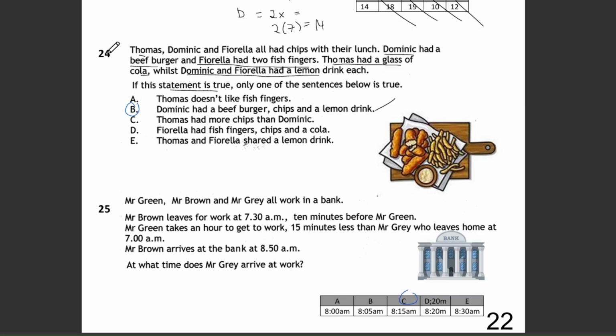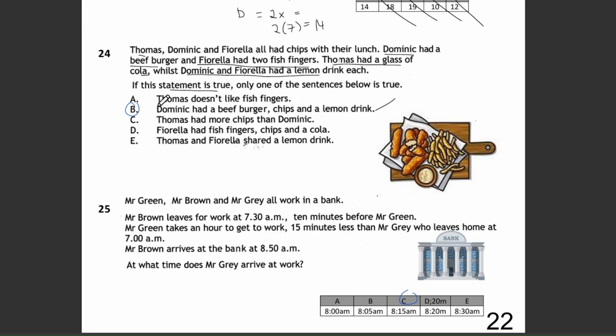Question 24. Thomas, Dominic, and Fiorella all had chips with their lunch. Dominic had a beef burger, and Fiorella had 2 fish fingers. Thomas had a glass of cola, while Dominic and Fiorella had a lemon drink each. If this statement is true, only one of the sentences below is true.